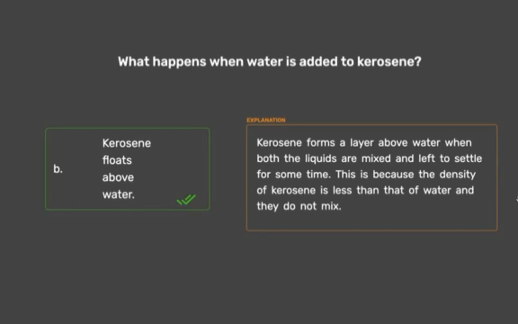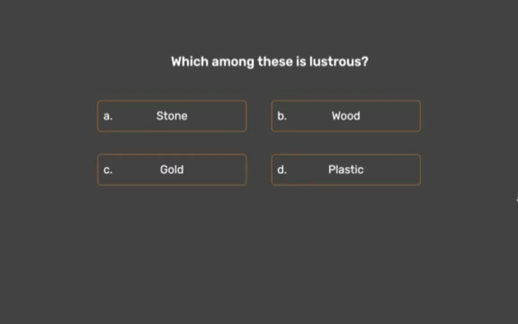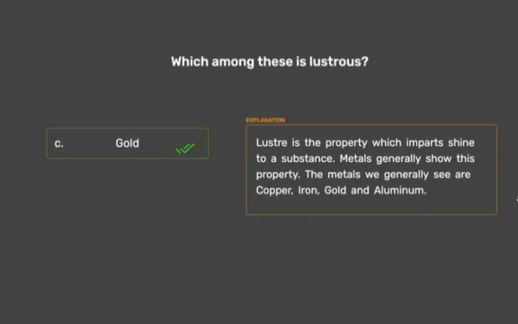Question number 3. Which among these is lustrous? You all know what luster is? Luster is shine. A is stone, B is wood, C is gold and D is plastic. So find out which among these is lustrous. The correct answer is C, gold. Luster is the property which imparts shine to a substance. Metals generally show this property. The metals we generally see are copper, iron, gold and aluminium.